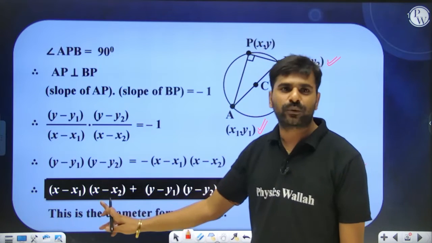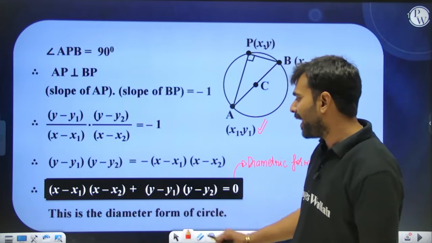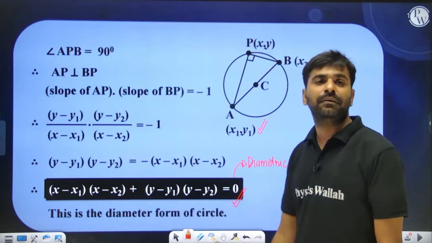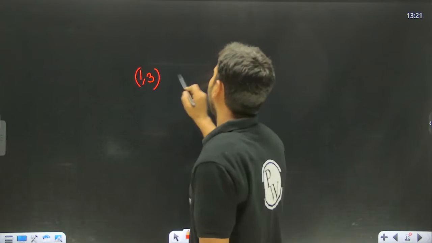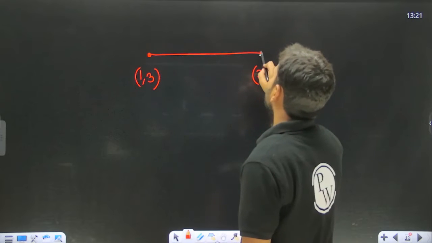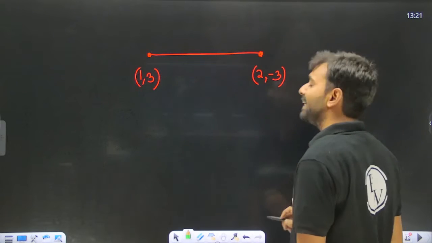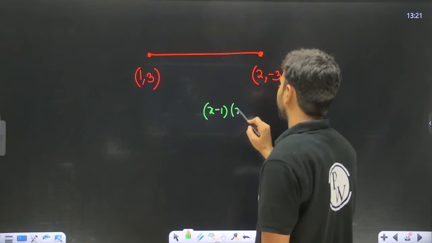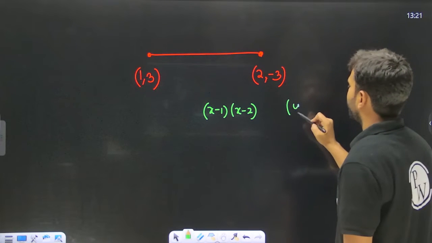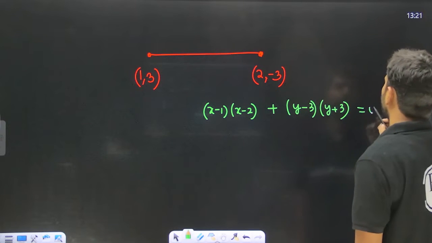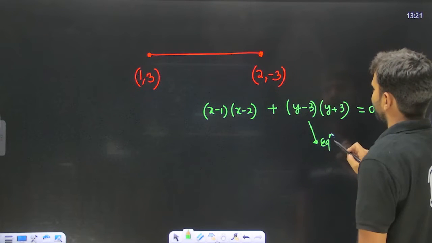It is (x minus x1) times (x minus x2) plus (y minus y1) times (y minus y2) equals 0. This is known as the diametric form of a circle. Let's say (1, 3) and (2, minus 3) are the two endpoints of the diameter given to me. Then by using these points, I can write down the equation of the circle quite comfortably. That is (x minus 1) times (x minus 2) plus (y minus 3) times (y plus 3), just add these two quadratics and put it equal to 0. This is nothing but the equation of the circle.